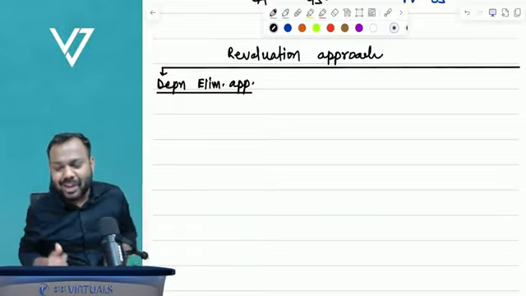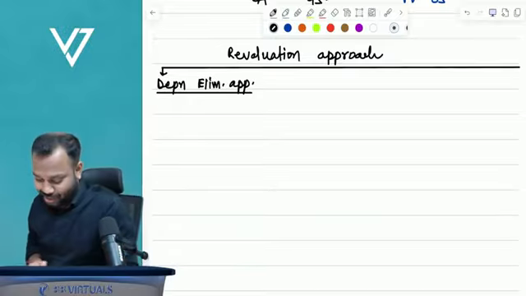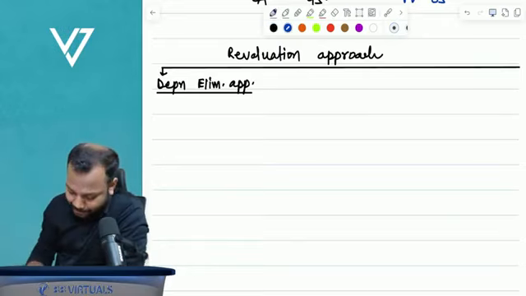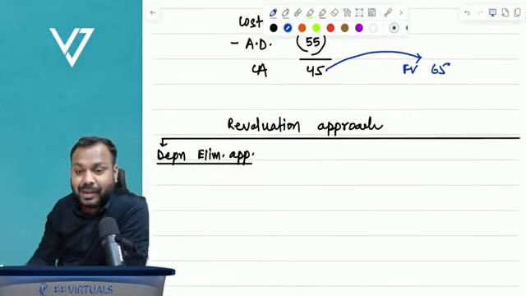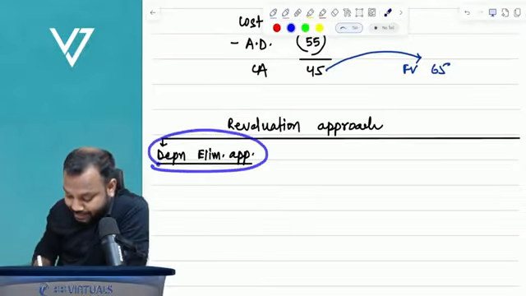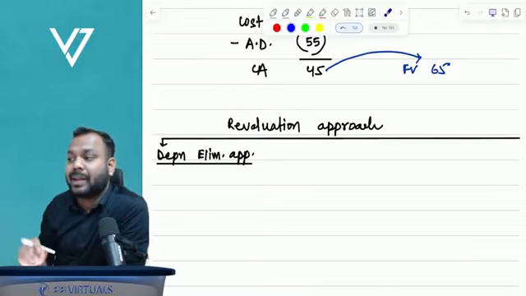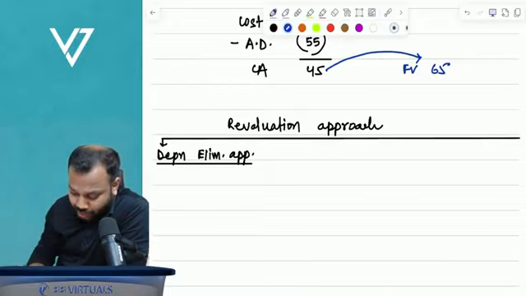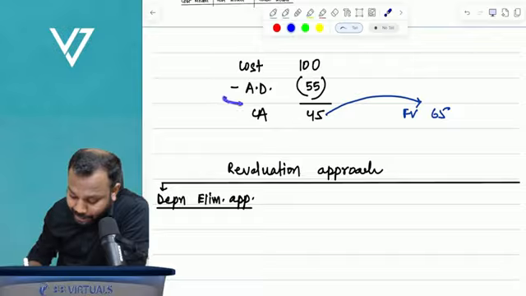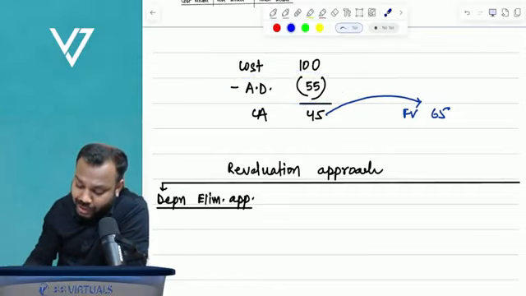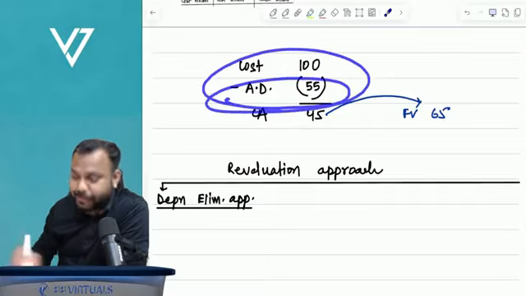Very good, Chirag. Very good, Rehan. We record it in other comprehensive income. So what is the approach of revaluation? As the name says, depreciation elimination method. What we will do is, first of all, eliminate this accumulated depreciation against the cost of the asset.